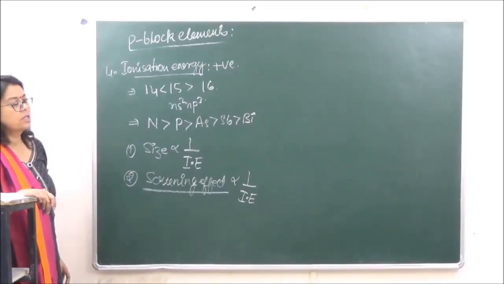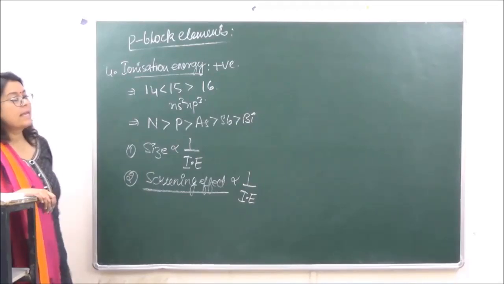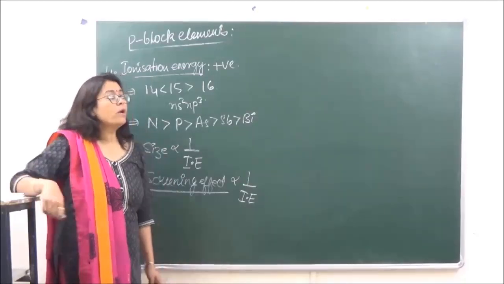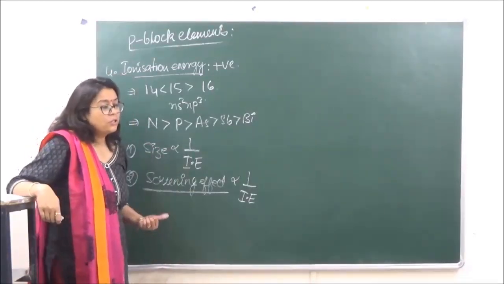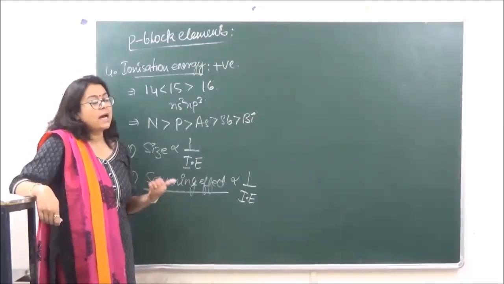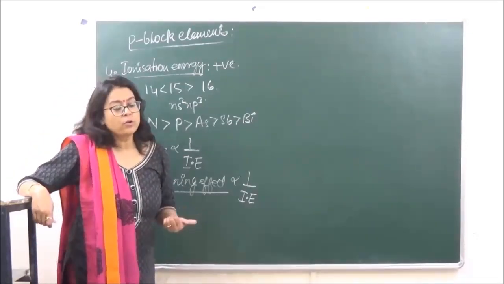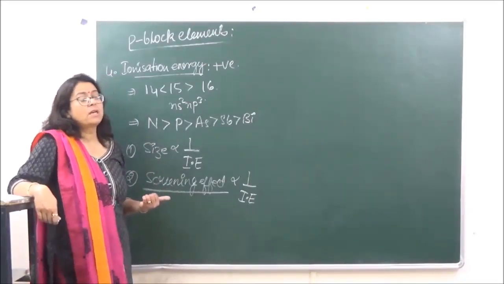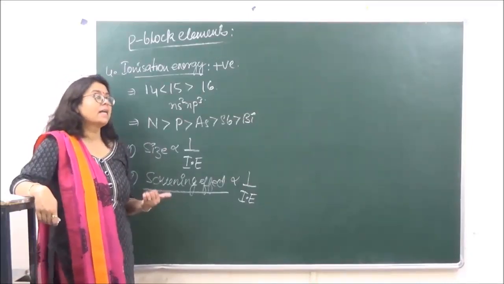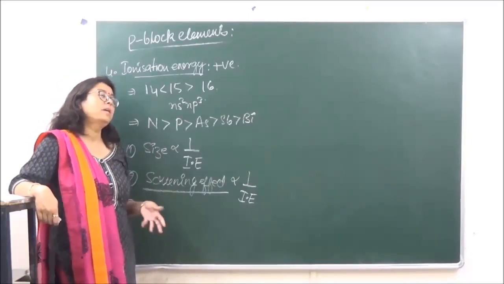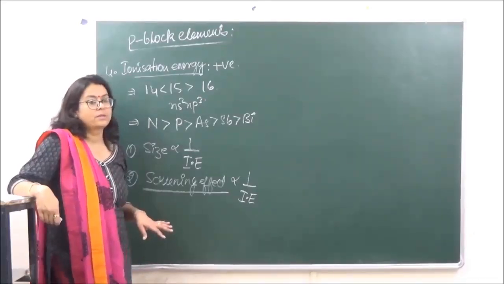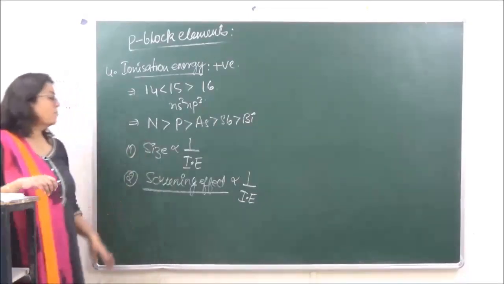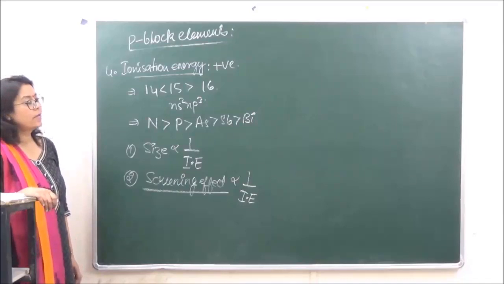As the f orbitals have poor shielding effect, the outer electrons would be more effectively attracted by the nucleus, as a result of which the ionization energy is going to increase. As the s orbital has the highest value of screening effect, in that case the ionization energy is going to be less. So screening effect is inversely proportional to ionization energy.